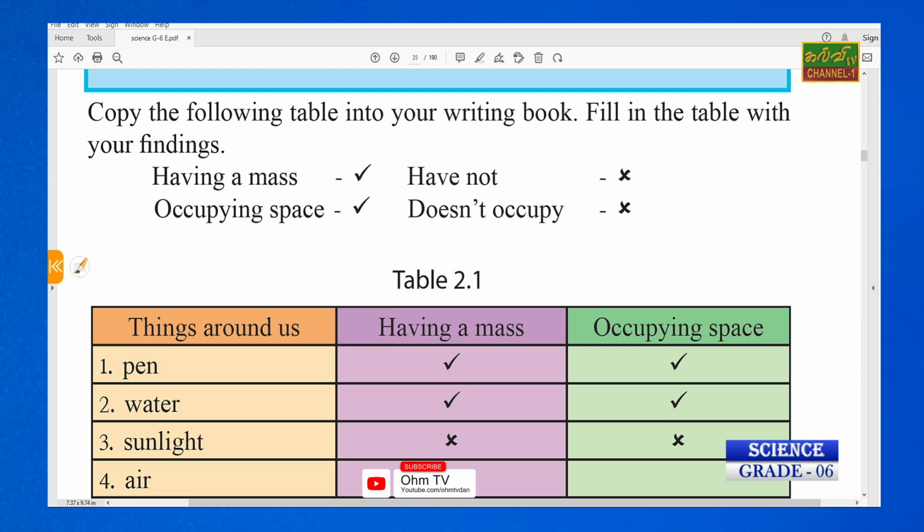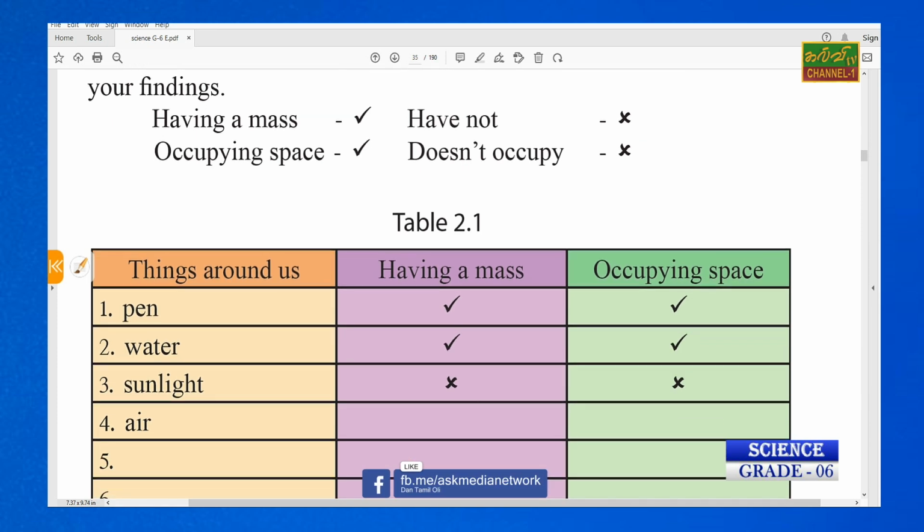Then the features of the objects. Having a mass. Mass means weight. Another term we can use is weight, but scientifically that is different. Anyway, having a mass means you can measure the mass. How do you measure the mass? Okay, this is the balance.